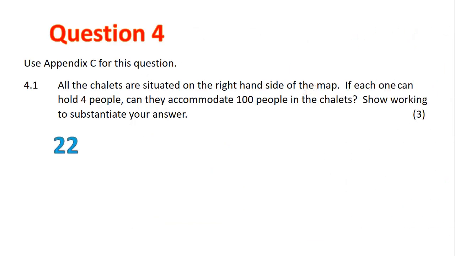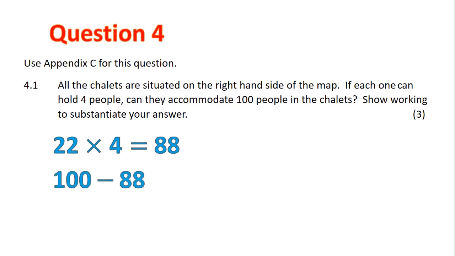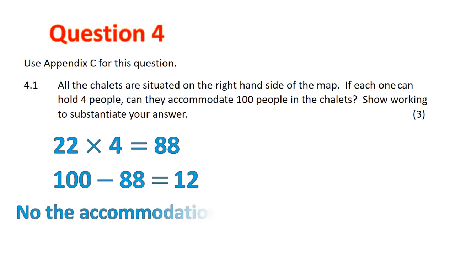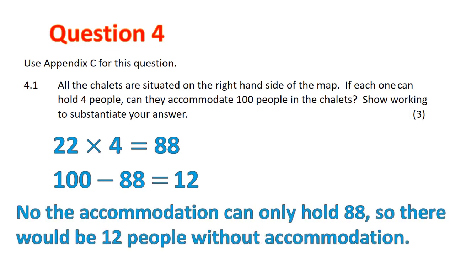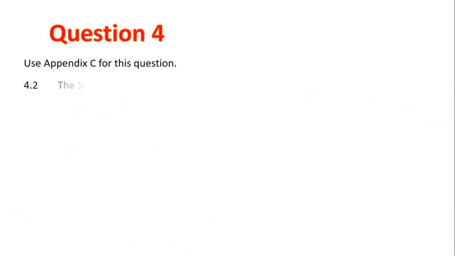So we have 22 multiplied by 4, because there's 4 people in each chalet, which gives us 88. So that's how many people can be accommodated. The question said, can they accommodate 100? And if they did arrive with 100, they would be 12 short. Therefore, no, the accommodation can only hold 88, so there would be 12 people without accommodation.